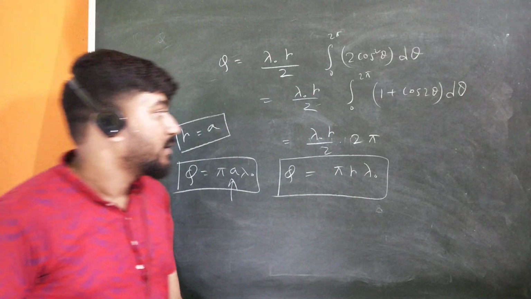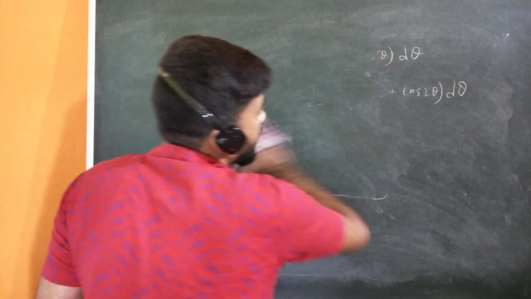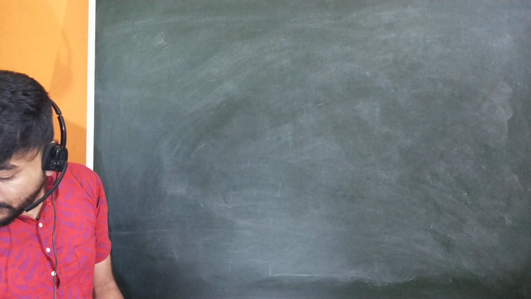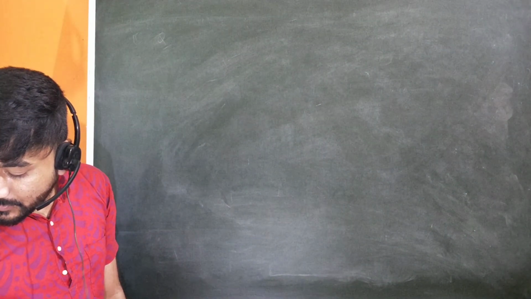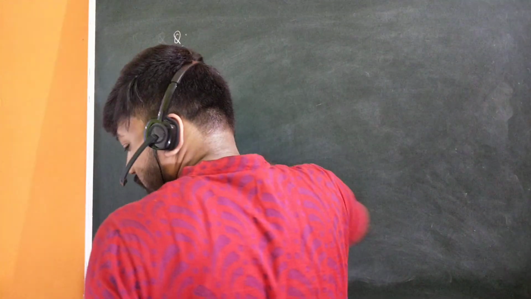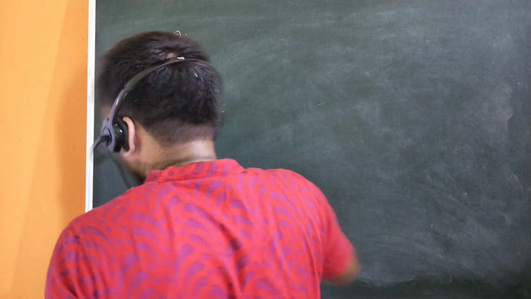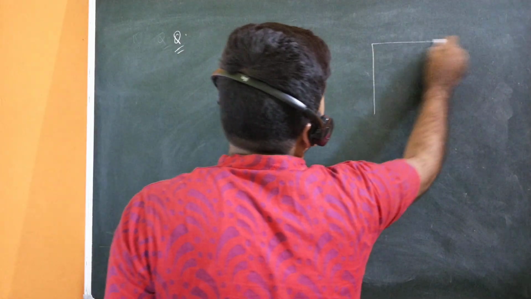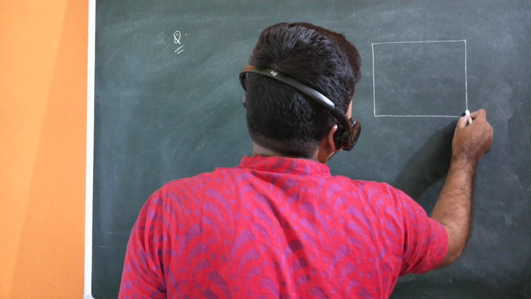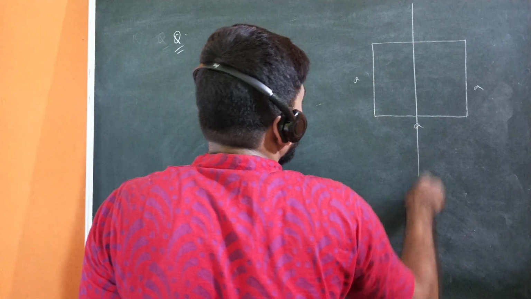Okay, and the last problem that I am going to give you from these topics is, obviously, a square. Okay, the charge distribution is now on the square, a square of side A. So let me take this as a square of side A, but the picture is given.